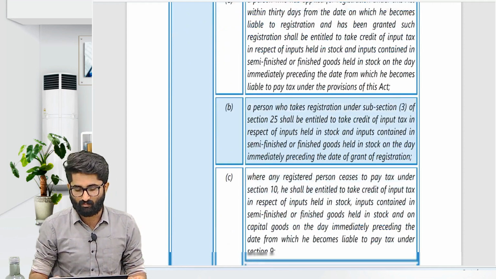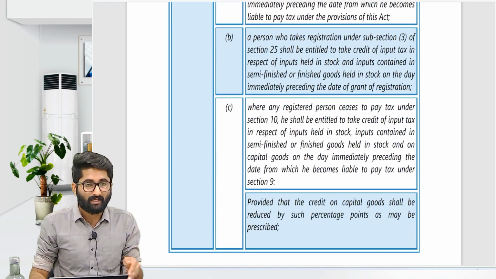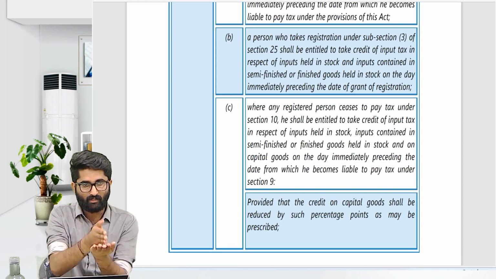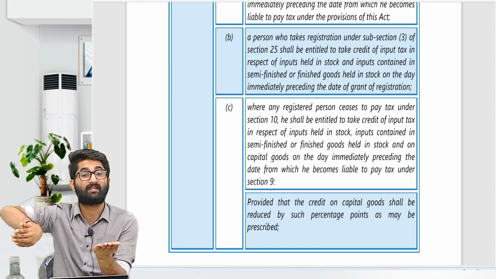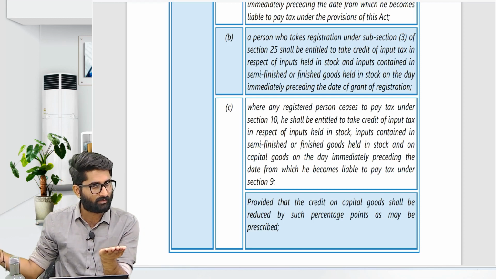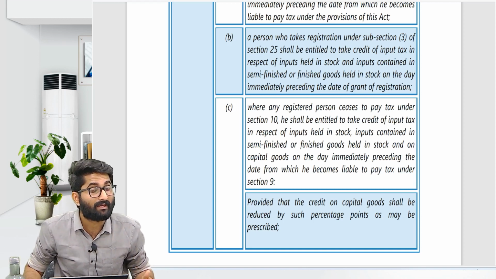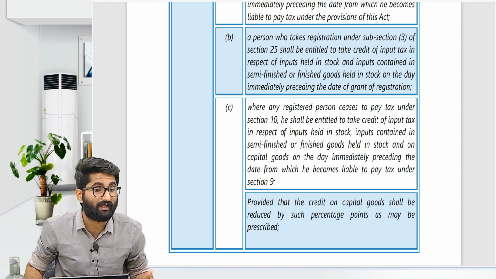Section 18(1)(c) says that in case earlier you were under composition, and now you became liable under section 9 subsection 1, then you have to collect and pay tax to the government. Earlier you were not getting ITC.